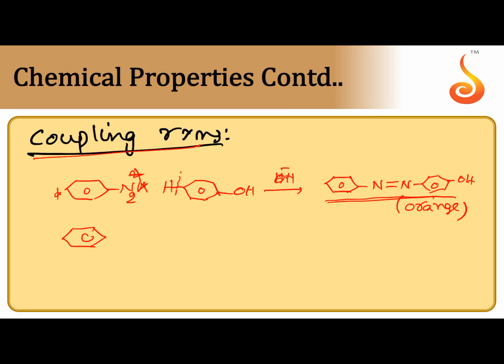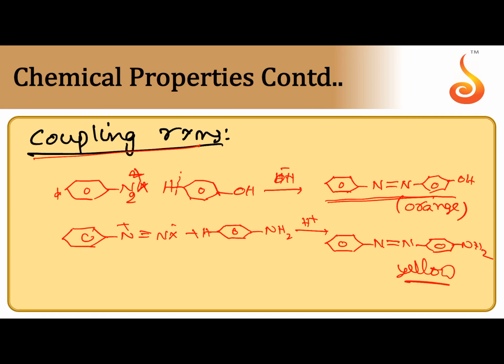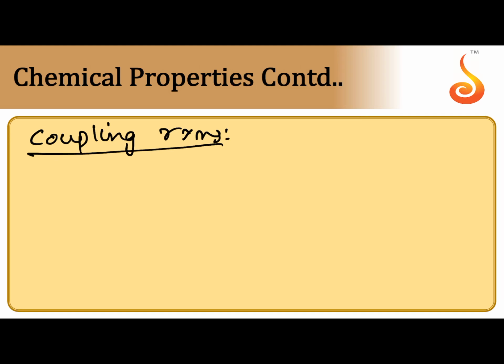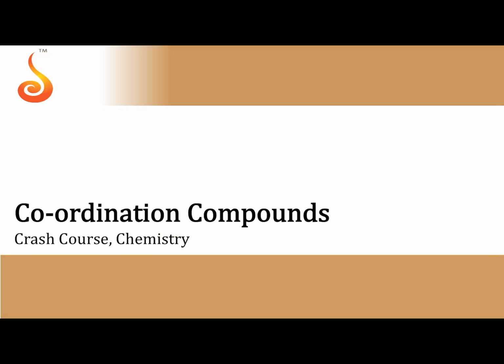Similarly, when benzene diazonium salt is treated with aniline in the presence of acidic medium, mild acidic conditions, a coupling reaction takes place. Both have been attached to each other through an azo group. Para-amino azobenzene is formed. This is a yellow colored dye. So dyes are prepared by using coupling reactions of aniline and diazonium salts.